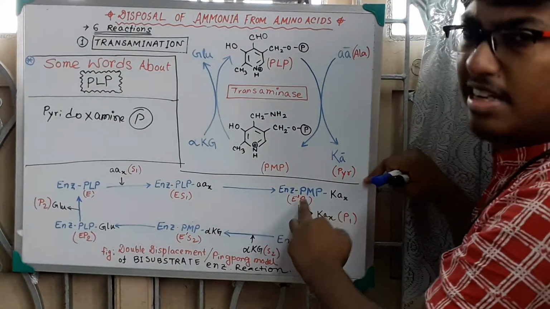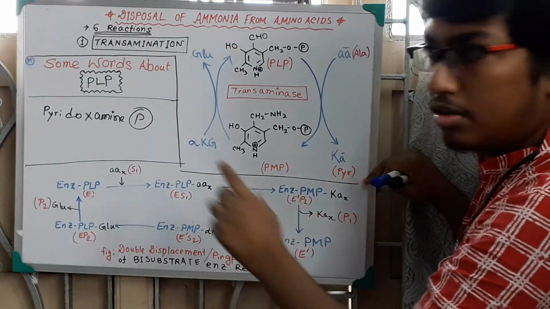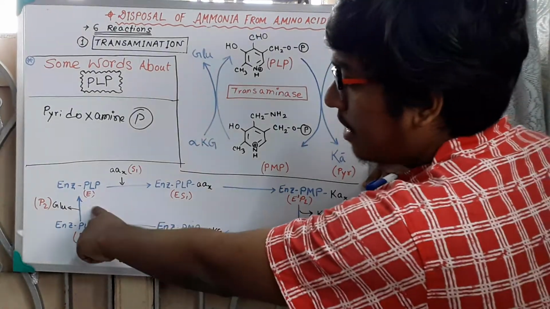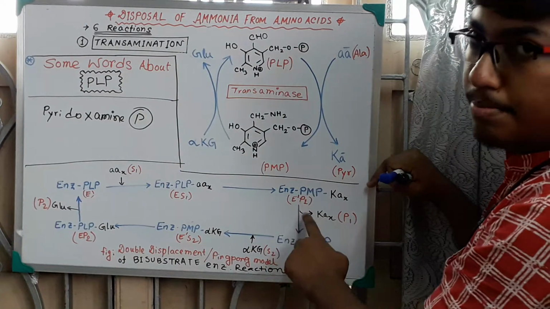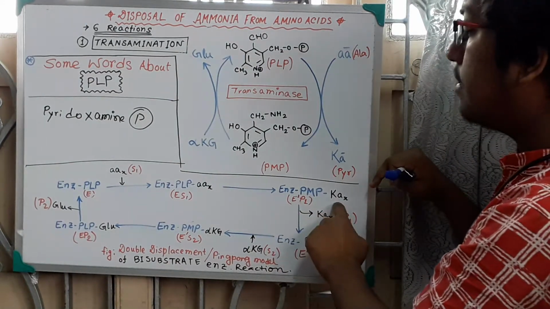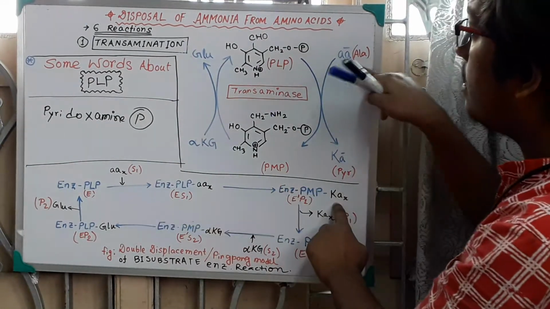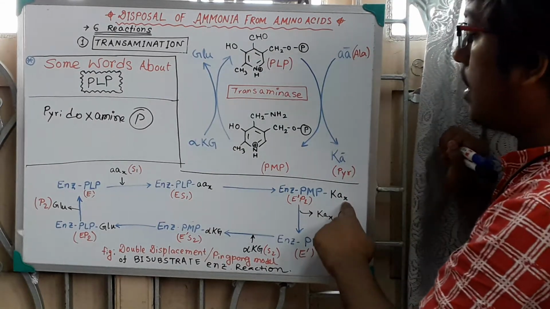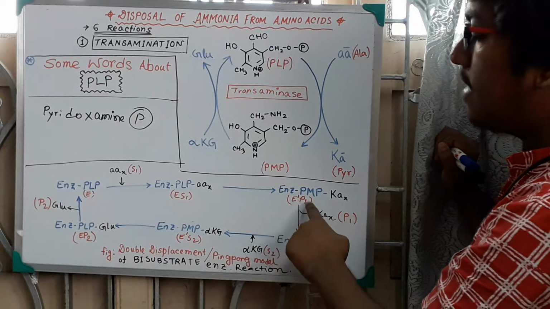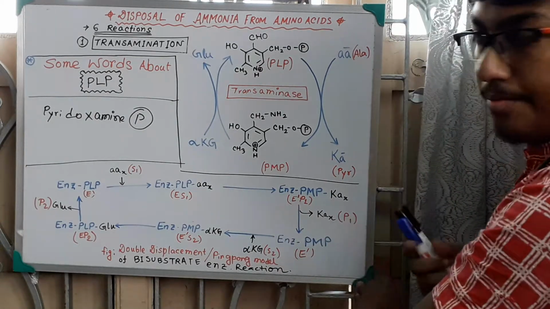So I will call it E dash or E prime. It is not the previous enzyme, which was E, meaning the enzyme PLP. Here E dash means enzyme PMP. So E dash is obviously the product, because the amino acid is converted to the product keto acid X, so it is the E dash P1 complex.